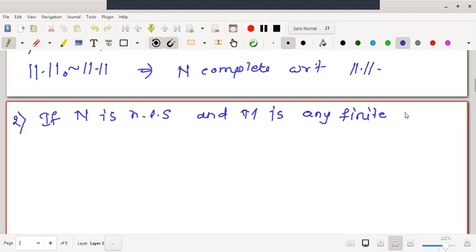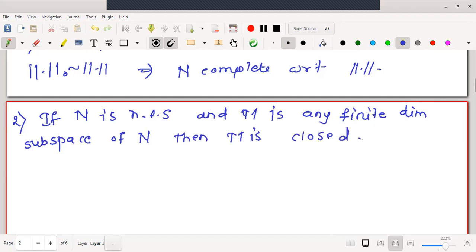Therefore, in the corollary, the properties are related to finite dimensional spaces or subspaces. Therefore, here M is a finite dimensional subspace of capital N. Then we should prove that M is closed.